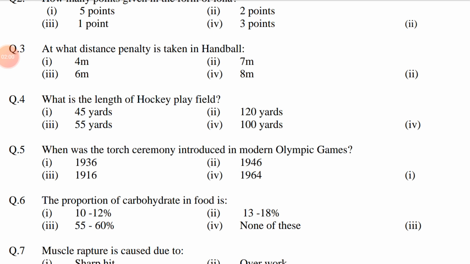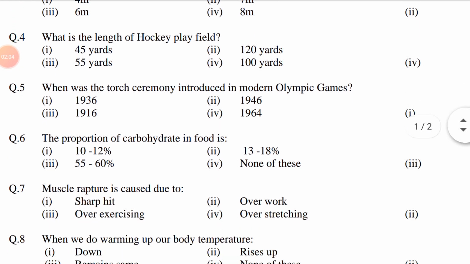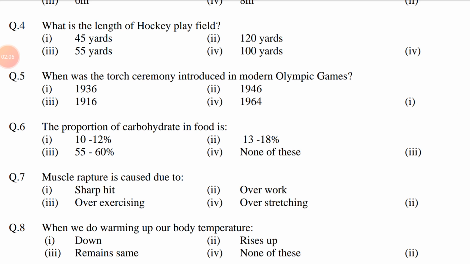Question number 4. What is the length of hockey play field? Option first 45 yards. Second 120 yards. Third 55 yards. Fourth 100 yards. Answer is option fourth, 100 yards.